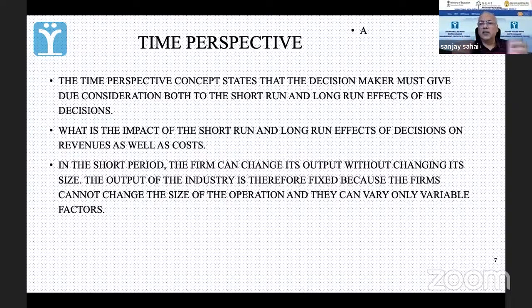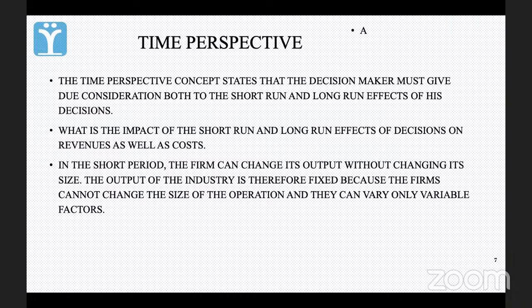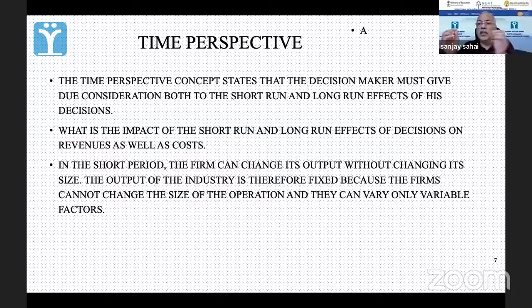Now I am presently making only 6,000. So I can increase my output. Size change करने की नीड तो है नहीं। I can produce up to 10. मैं बना रहा हूँ 6, चलो मैं 8 बना लेता हूँ। So I can increase the output in the short term. इसके लिए कोई fresh investment करने की जरूरत है नहीं। तो short term में I can increase my output without trying to increase my capacity.